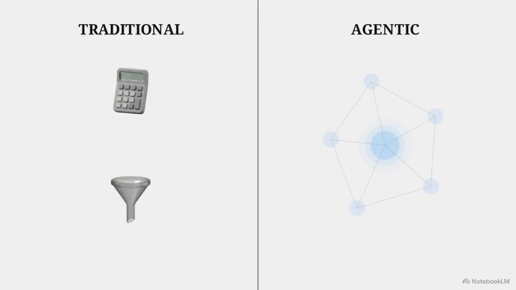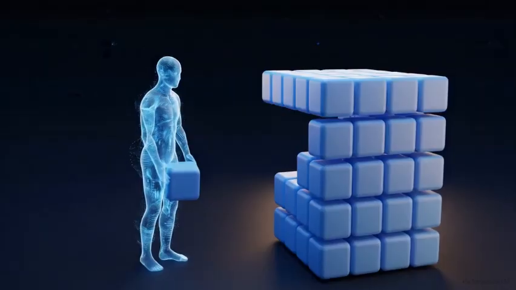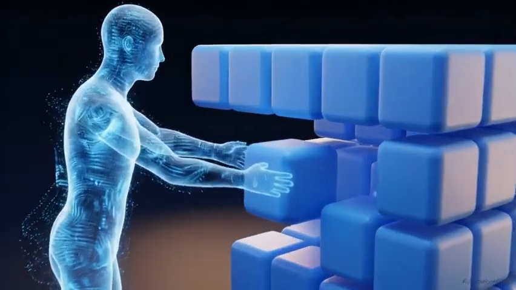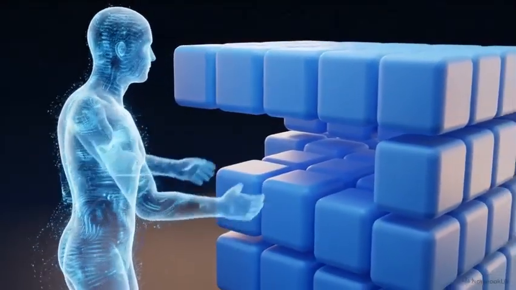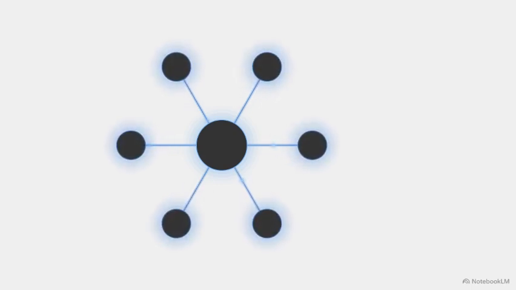You punch in an equation, and you get an answer. Agentic AI operates like a project manager. Software is evolving into a digital worker, a system that accepts a high-level objective and manages the execution itself. The core of this autonomy lies in how the system processes an initial request. When given a single master objective, an agentic system independently breaks that large task down into a sequence of its own manageable sub-goals. To complete those goals, the agent reaches outside its own isolated chat window.